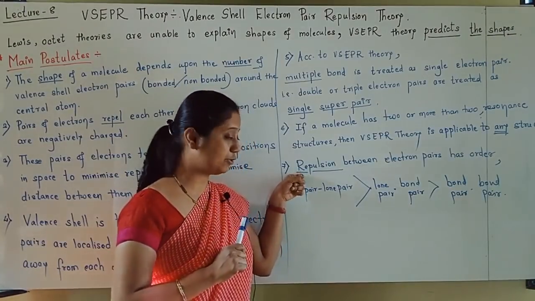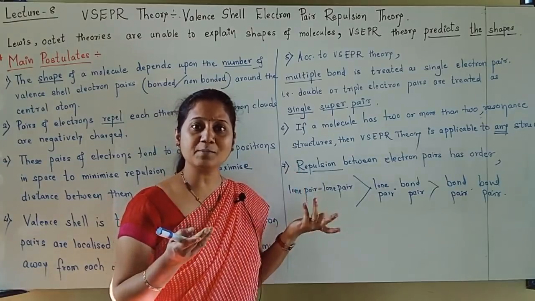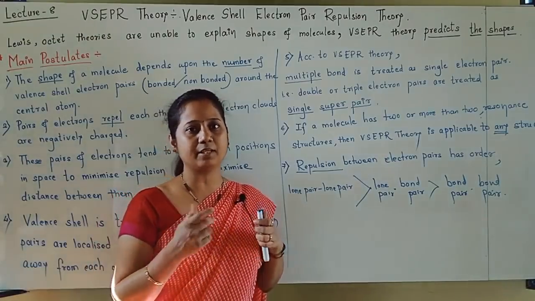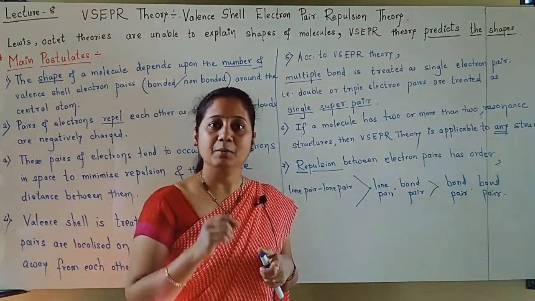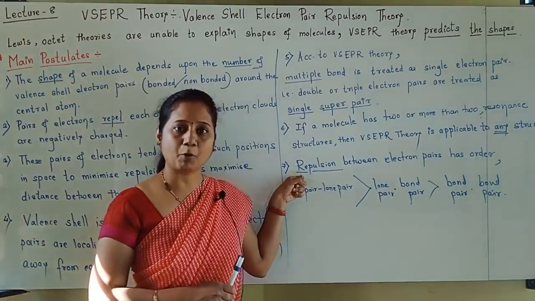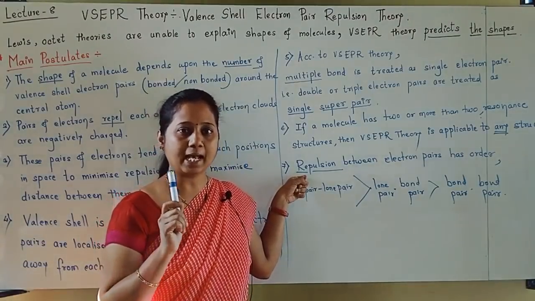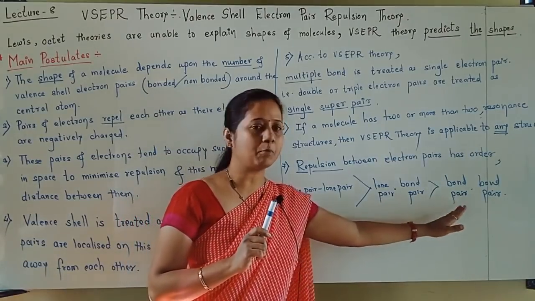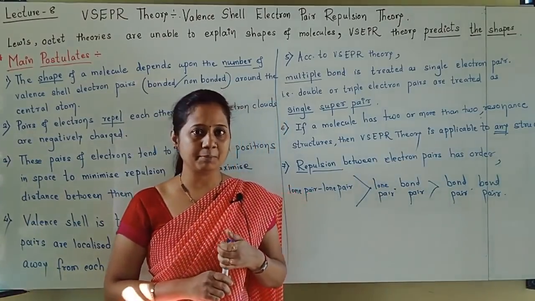But the word repulsion is very important. What is more, what is less? You must explain. Of course, I know that VSEPR theory is regarding repulsion, but the sentence must come properly. Repulsion has an order: lone pair-lone pair is greater than lone pair-bond pair is greater than bond pair-bond pair. How will you remember this, students?